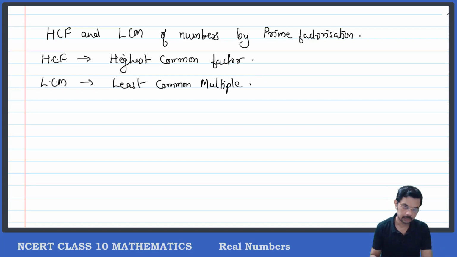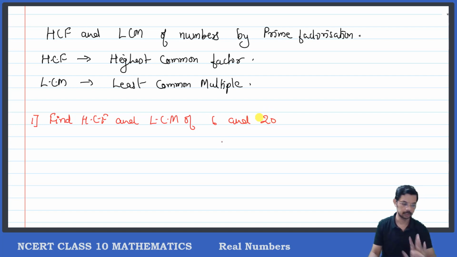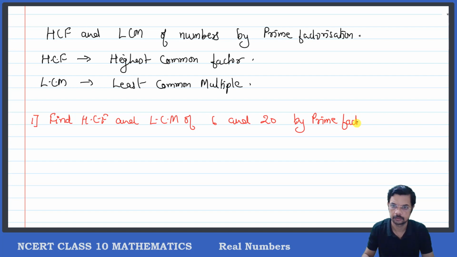Correct? Now let us take an example. Let us take the first example. Find HCF and LCM of, say, 6 and 20. Let me take 6 and 20 by the prime factorization method. Okay, so how can we do this?